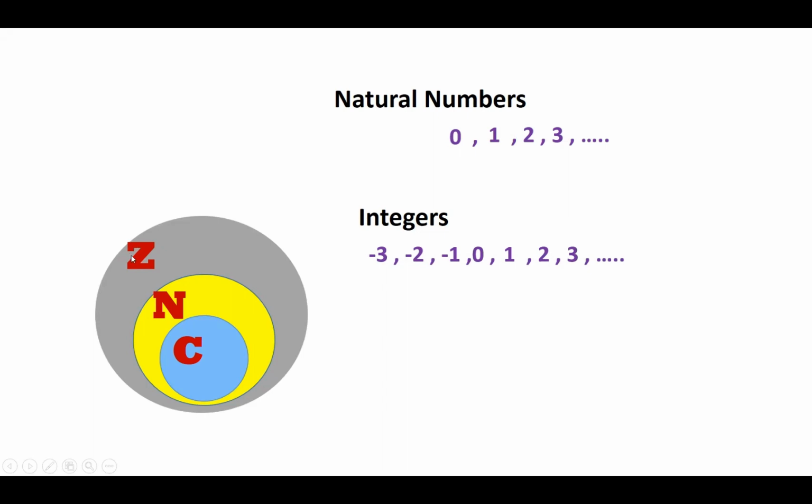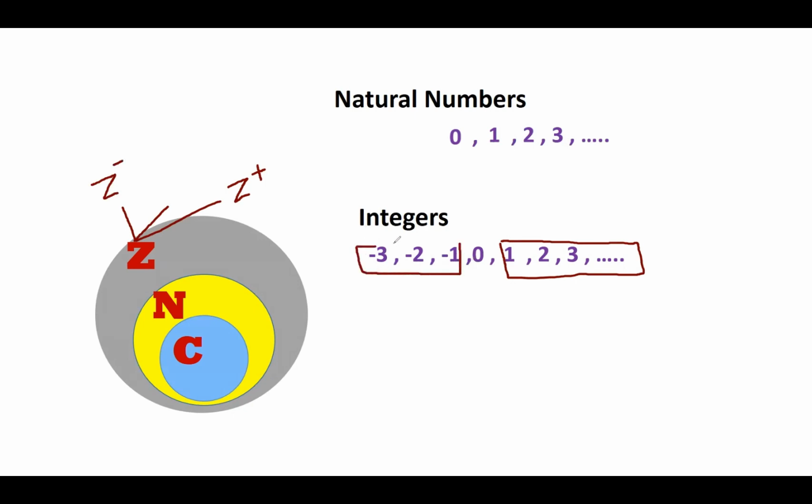the letter Z. So Z means that I have 3 parts. Z, or the integers, includes all the positive numbers, which I call Z positive, starting from 1 and so on. It also includes Z negative, which means all the negative numbers, -1, -2, -3, -4, -5, and so on.